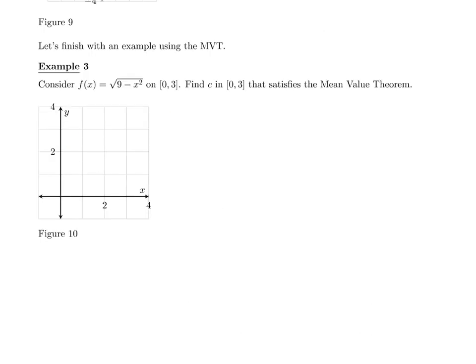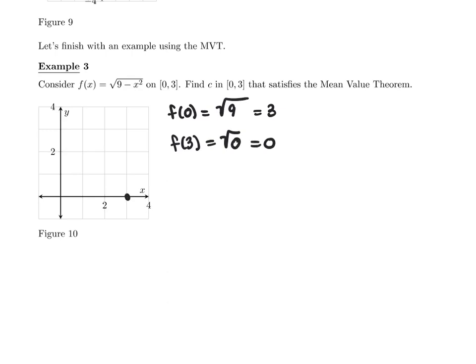Let's go a little bit broader here on this last example using the actual mean value theorem. So we're going to consider the square root of 9 minus x squared on the interval 0 to 3, and we're actually going to find the c in 0 to 3 that satisfies the mean value theorem. Let's start by evaluating our function at the endpoints. So we're going to find f of 0, which is the square root of 9 or 3, and we'll find f of 3, which is the square root of 0 or 0.